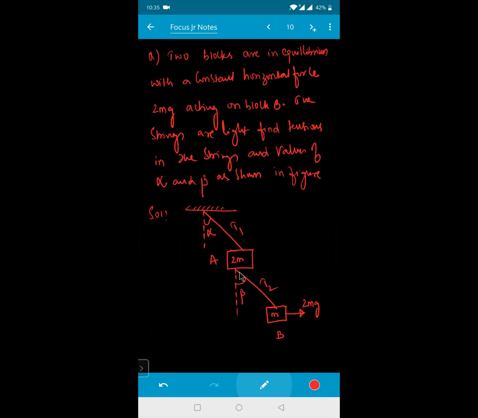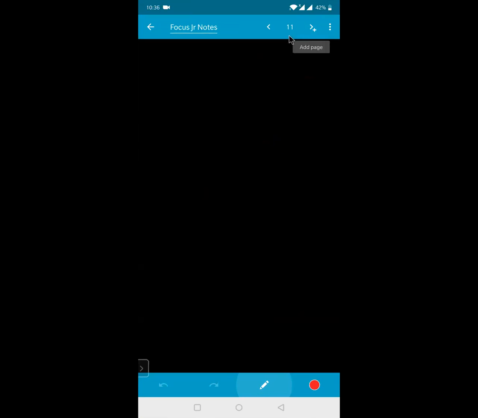See, two blocks are there, beta, 2m and m. I'm pulling the m with a force of 2 mg. This is the force which I'm applying on this one. And I'm keeping the total system in equilibrium. That means the acceleration of the system is equal to 0. Just resolve it right now and try to simplify the problem, beta.